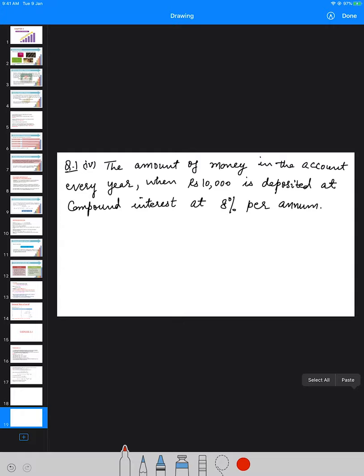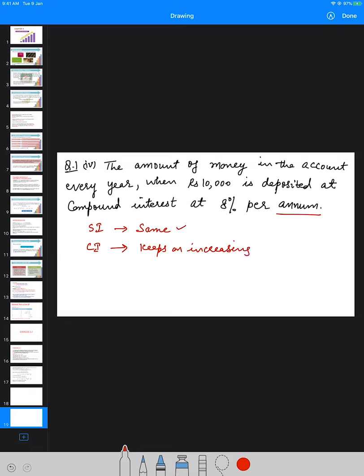At that time you were told the difference between them: simple interest remains the same throughout the years, for as many years as you have to find, whereas compound interest keeps on increasing every year if it is calculated annually.